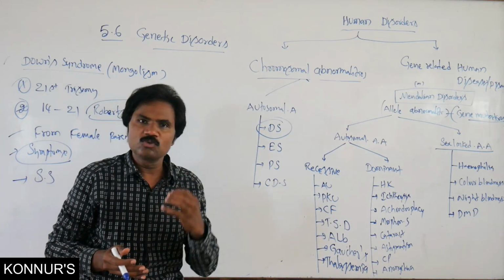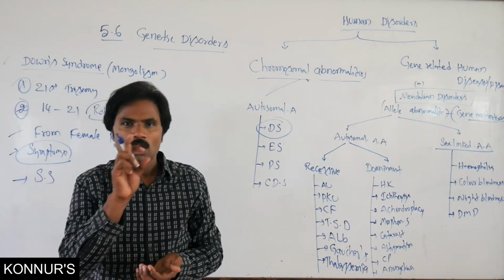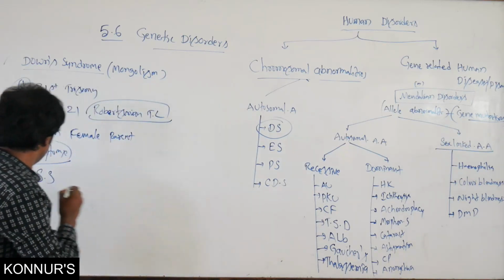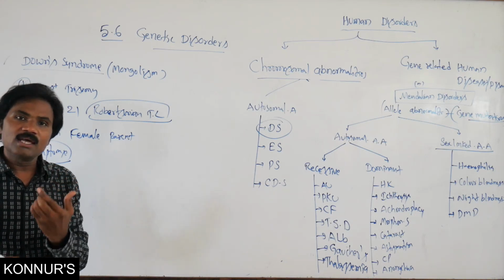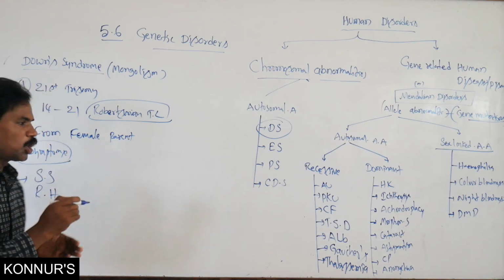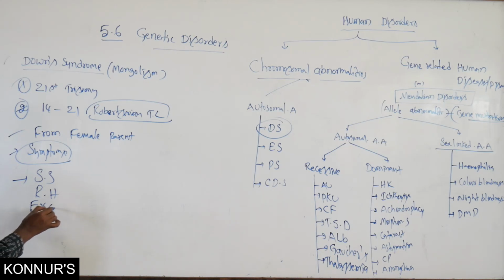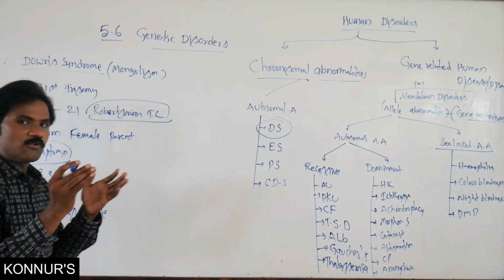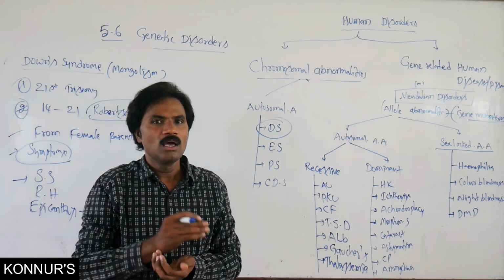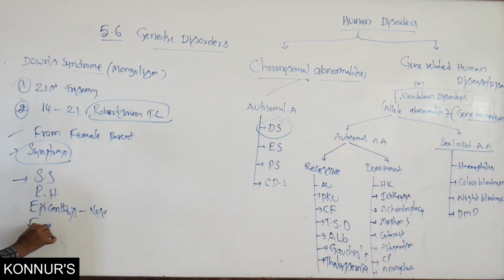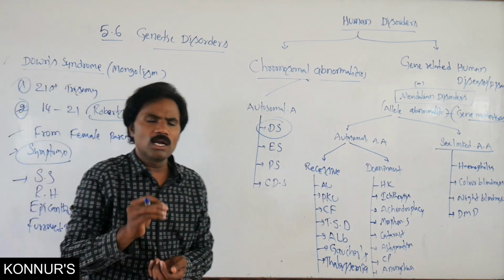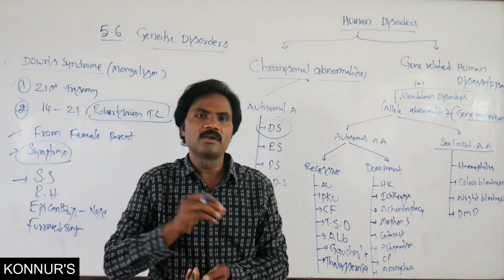Along with this, the head becomes very rounded. Then epicanthus, on either side of the nose. Then a furrowed tongue.